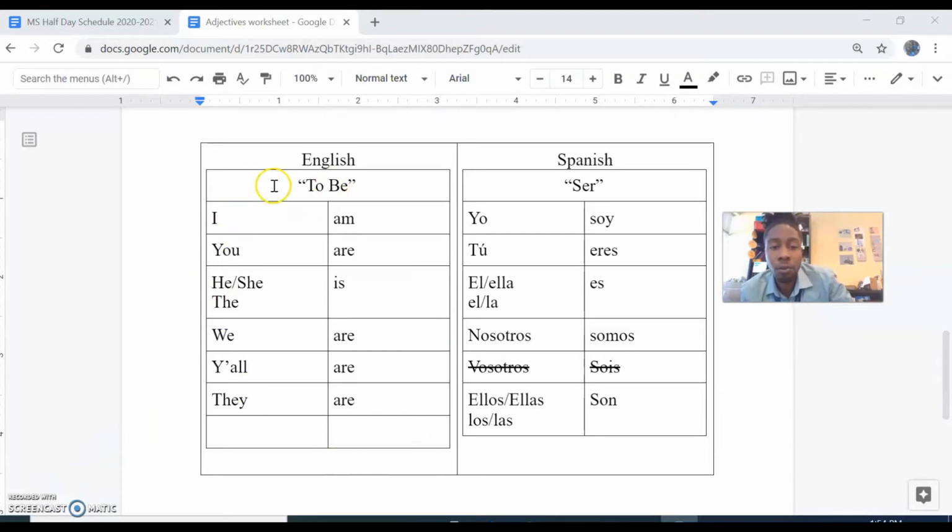Aquí pueden ver las conjugaciones para ser y para to be in inglés. So we are starting out with our conjugations for ser in Spanish and to be in English. And so we want to remember that we have this broken down into first person, second person, third person, fourth person. We have vosotros for our fifth person in España and Spain and other places. And then our sixth person, ellos, ellas, los, and las.